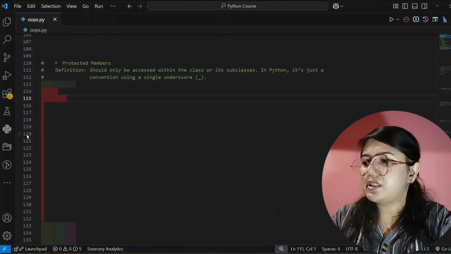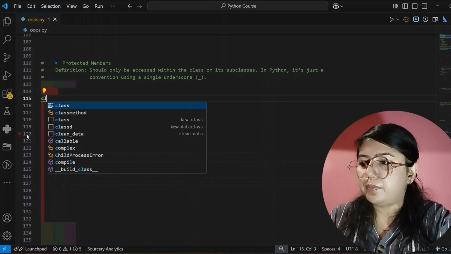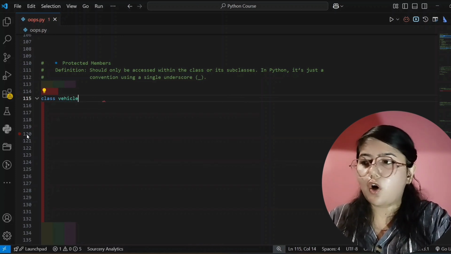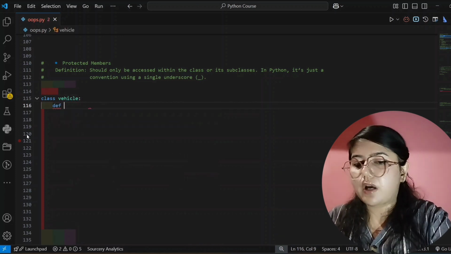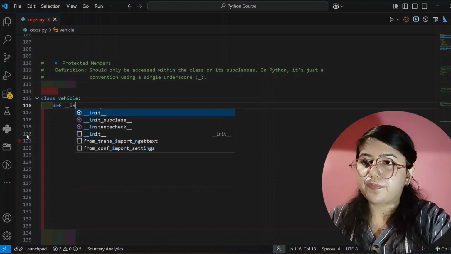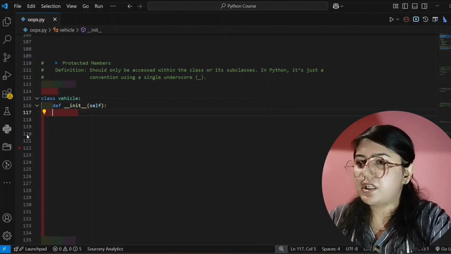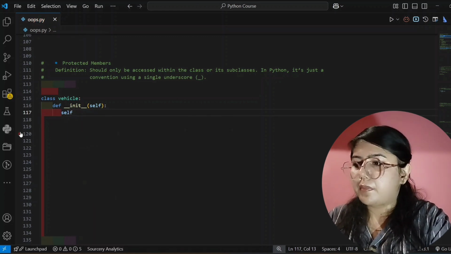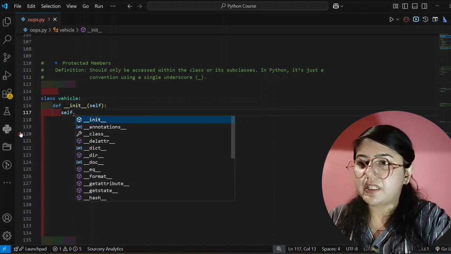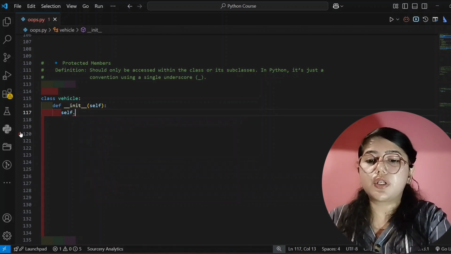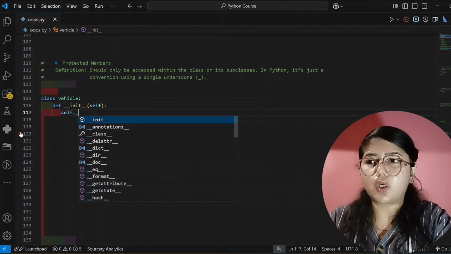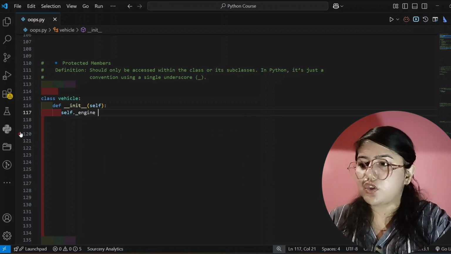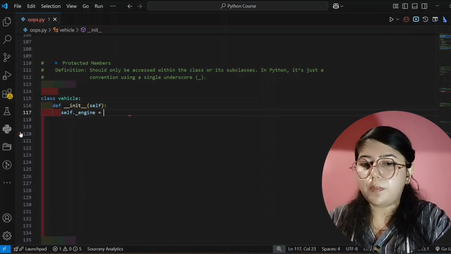So now we will write code for this. I will take another example class, and here I am giving its name Vehicle. This is the common example for all the vehicles, with def __init__ obviously. I am removing this pass here, and I will create a new property. See here, after the dot I will use an underscore, a single underscore, not double, a single. After that I am writing my property name, and that is engine, and this engine works on petrol.